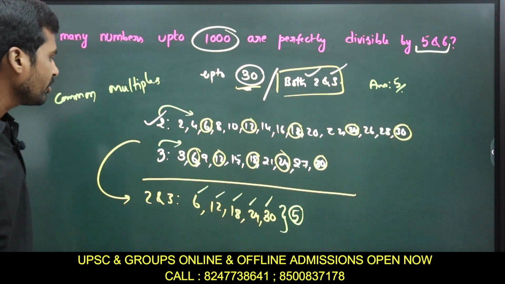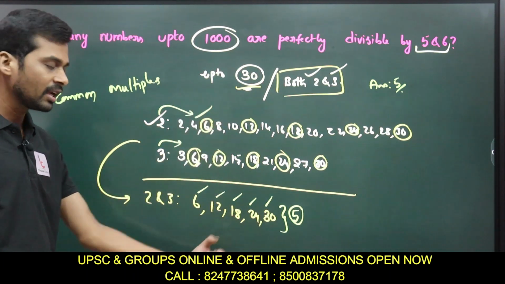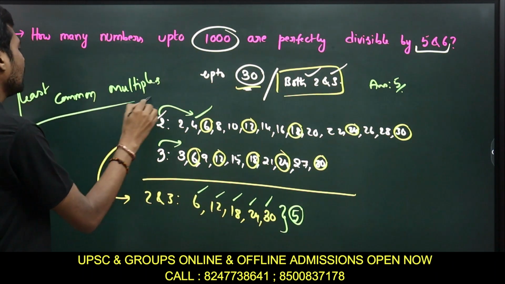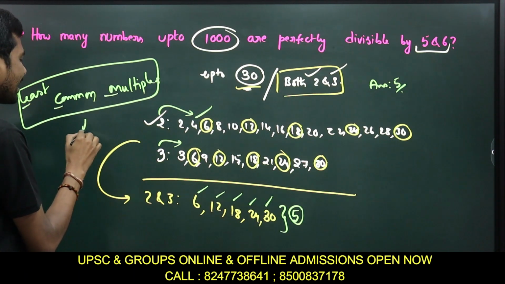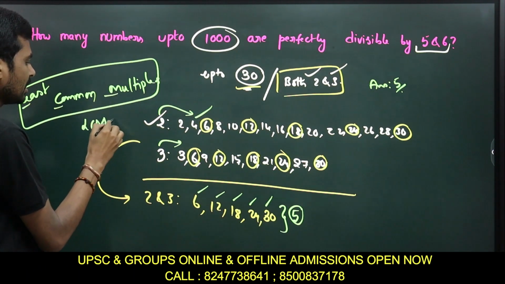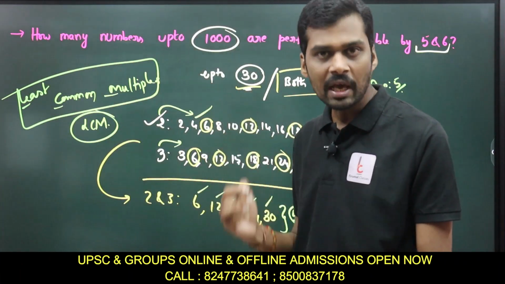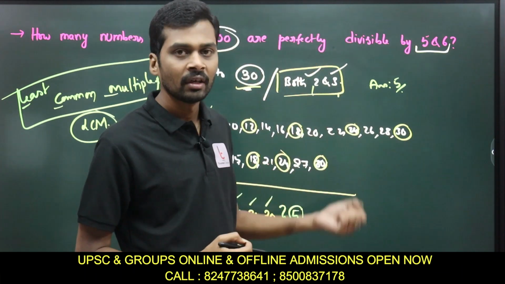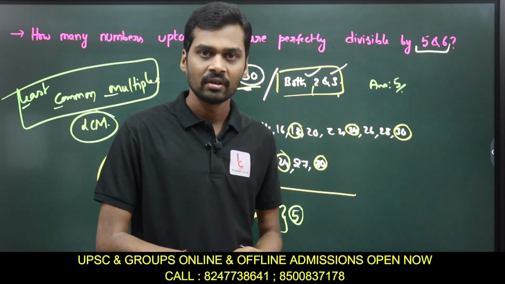So I am picking the common multiples. And if I take the least among the common multiples, what is that? Least common multiple means LCM. Suppose I know the LCM of the given numbers, the LCM of the divisors, then automatically the multiples of the LCM are your answer, right?